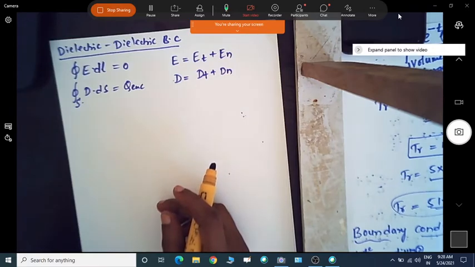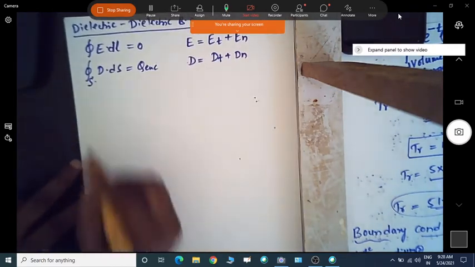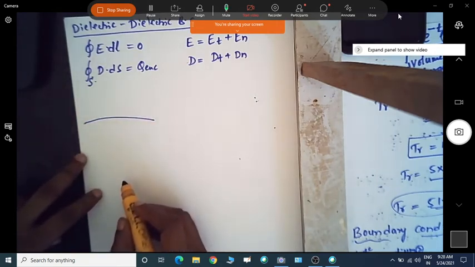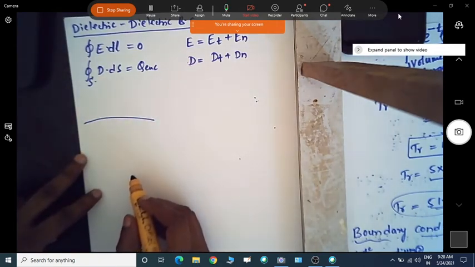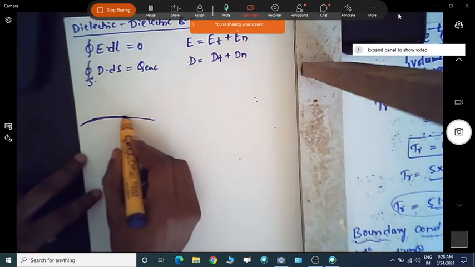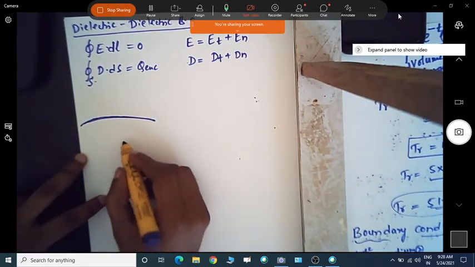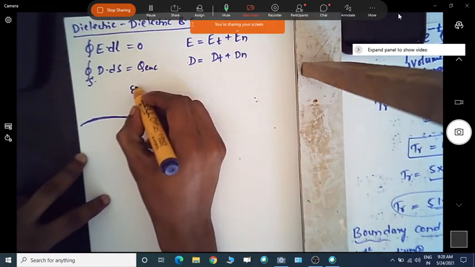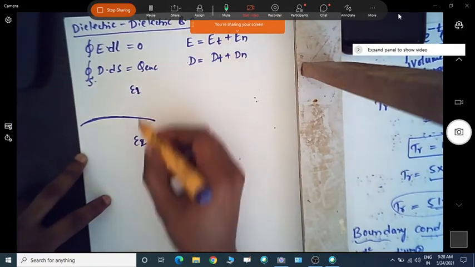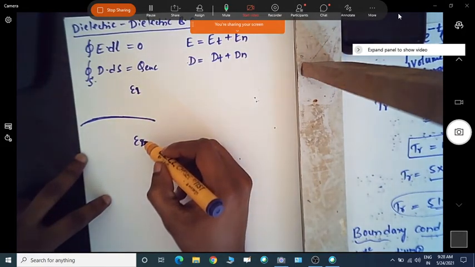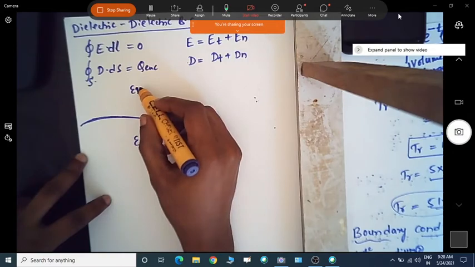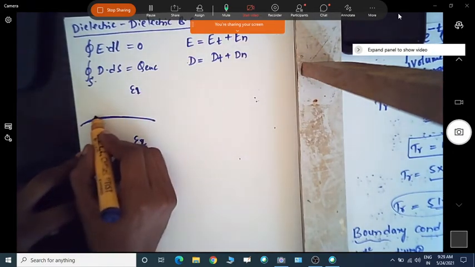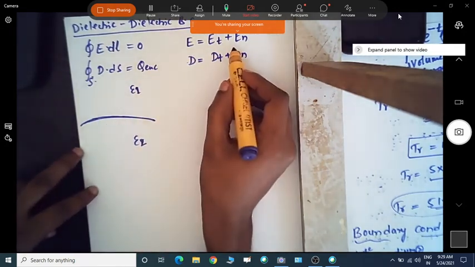Now let us see how we can write the tangential and normal components in a figure. Let us take this as the boundary or interface, where we have epsilon 1 and epsilon 2. There are two different dielectric media, each having a different epsilon r. There exists a tangential component as well as a normal component.